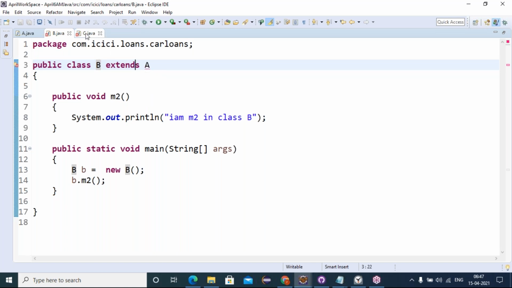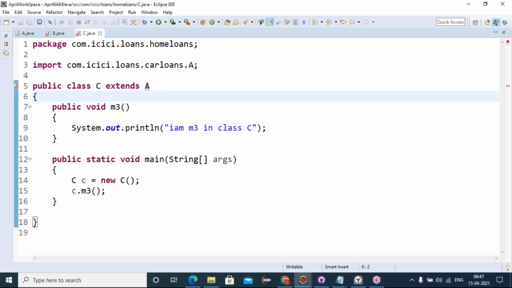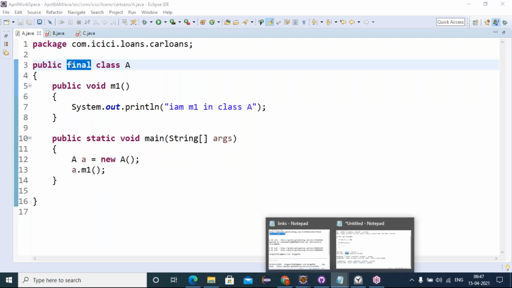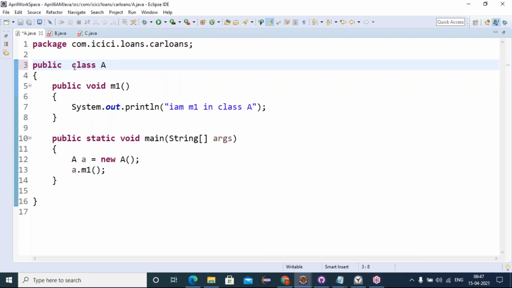Understanding? See, even in an outside package class we get the same, which restricts inheriting. When we give final as the non-access modifier, it restricts inheritance. I don't want to entertain inheritance in either of the packages, so I simply give the class the non-access modifier final. That's it. If I remove this final, then it will allow us to inherit.